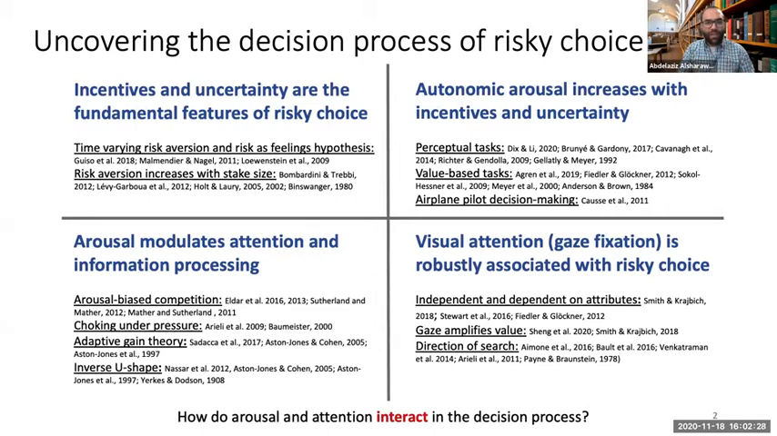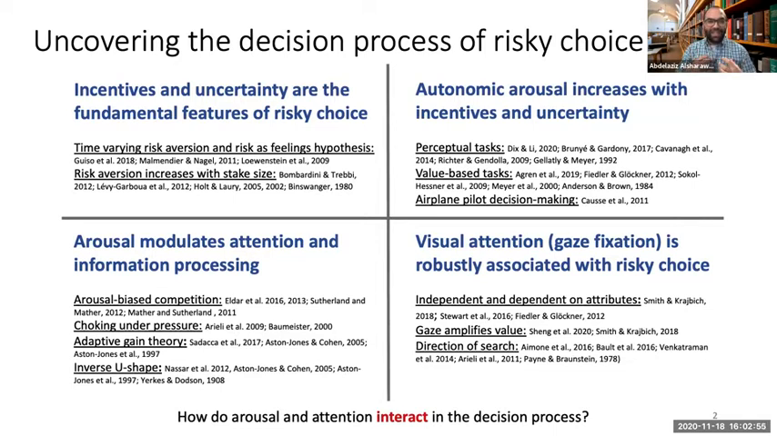In cognitive neuroscience, there is a common theme that arousal has a modulatory role on attention and information processing, and there are multiple theories that try to tackle that point. And when we look at literature on visual attention and risky choice, we find that the most robust evidence is that of gaze bias. Simply put, people choose what they look at.